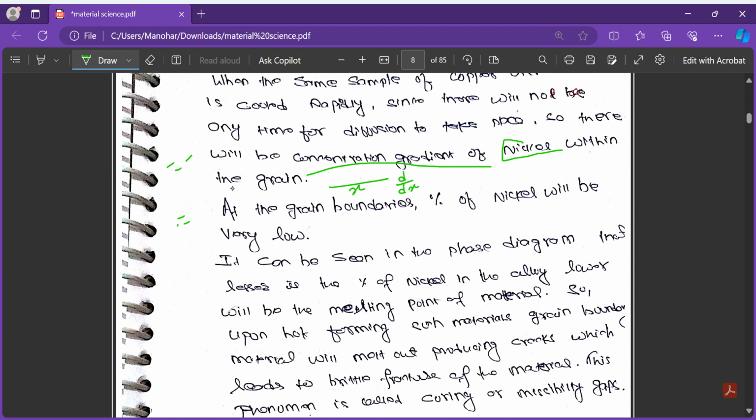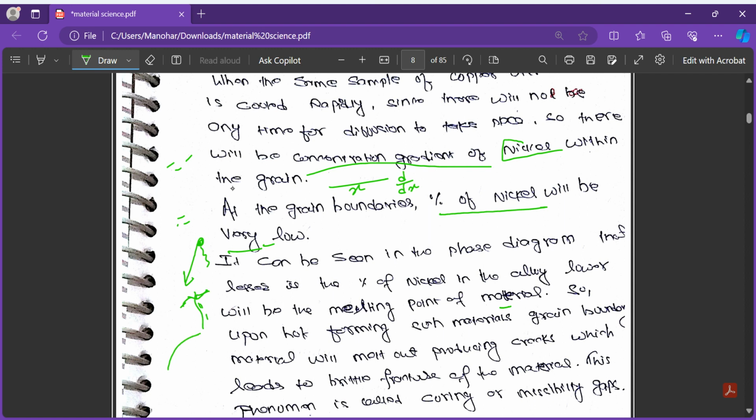So at the grain boundaries, the percentage of nickel will be very low, because we know nickel is diffusing from inward to outside. So if you do the process very fast, what happens? Diffusion will not take place. So nickel will be accumulated at one place. So there will be a concentration gradient, which means at the grain boundary there will be no nickel or very little nickel. It can be seen in the phase diagram that the lesser the percentage of nickel in the alloy, the lower will be the melting point of the material.